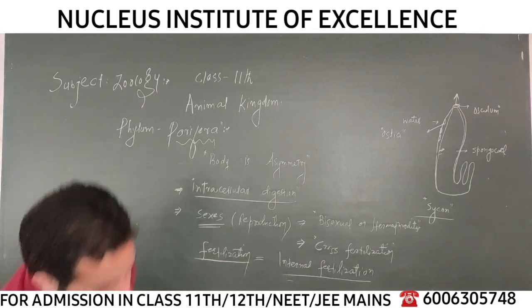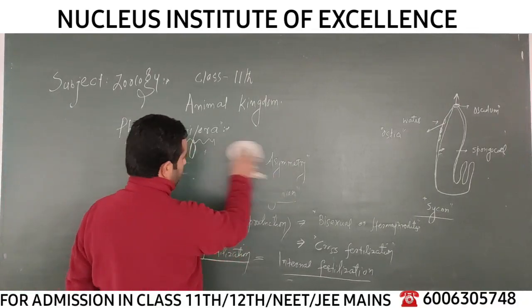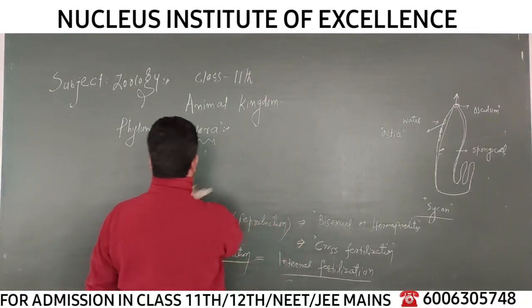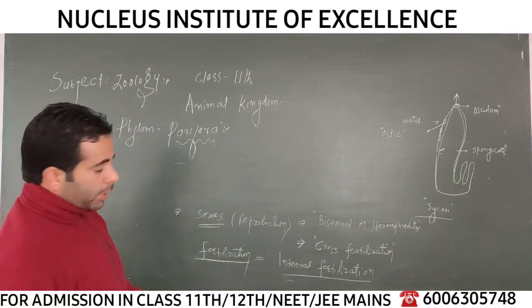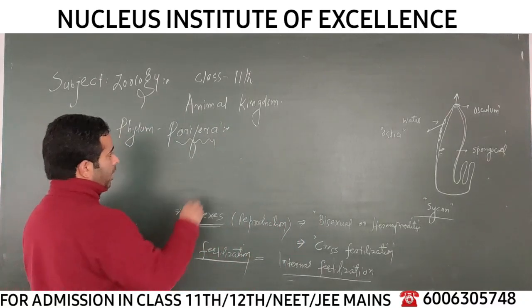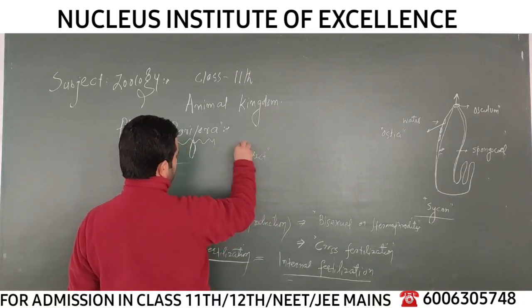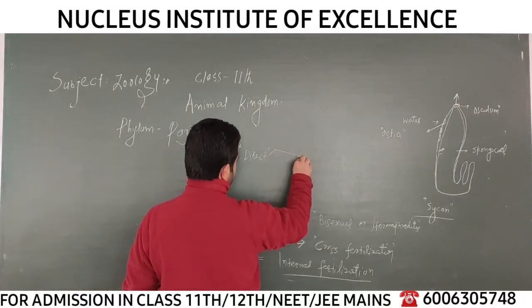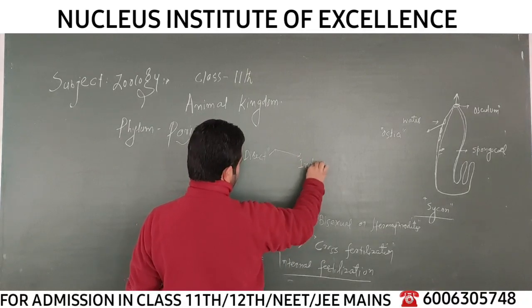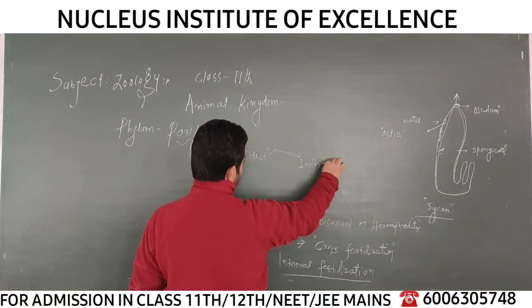Lastly, the character is called development. So what about the development? So far as the development of the animal is concerned, it can be direct. First you understand the correct. It can be direct or it can be indirect. What do we mean by direct and indirect development?